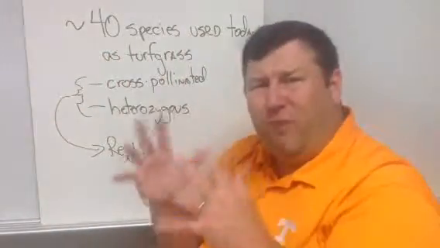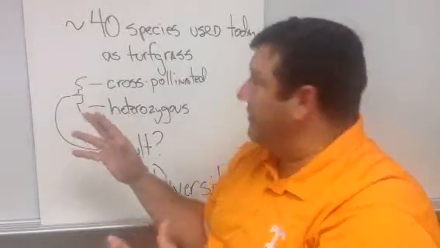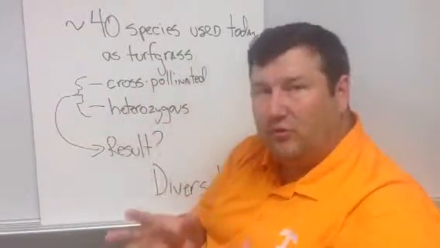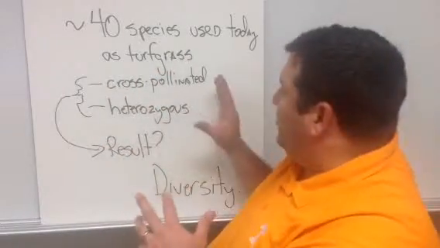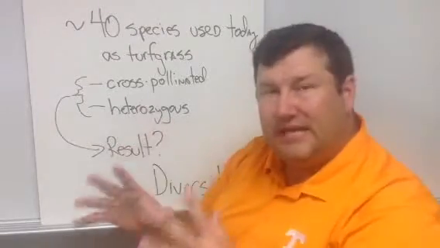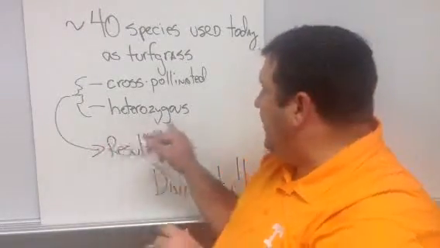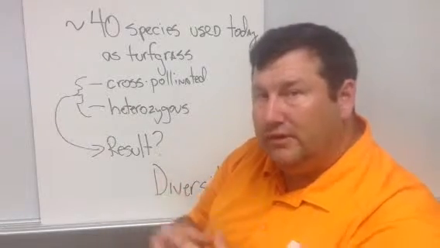Today, there's about 40 species out of the thousands of species of grasses that we've talked about that are used as turf grasses. In general, these grasses are cross-pollinated and they're also heterozygous. If you're not sure what heterozygous is, I encourage you to look that up on your own through Google and so on.